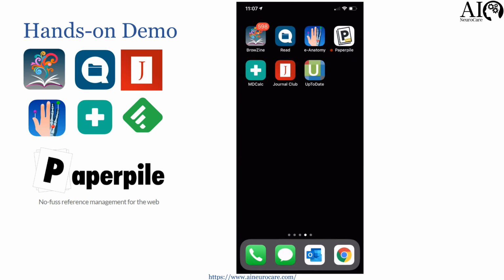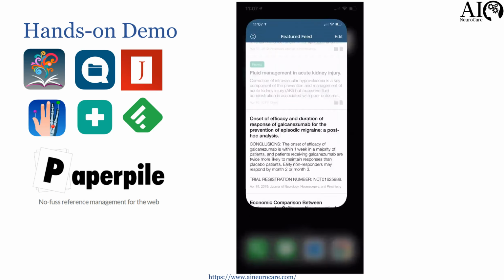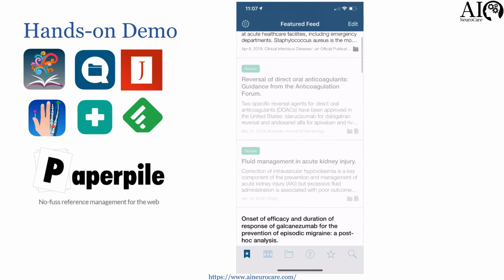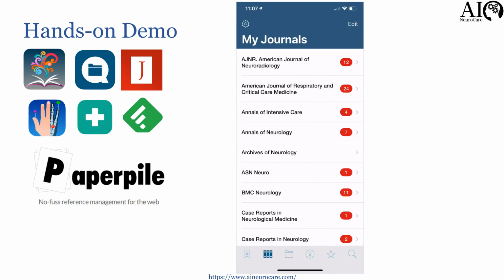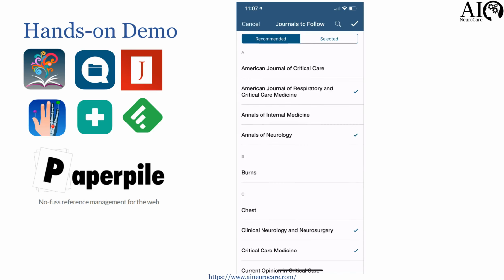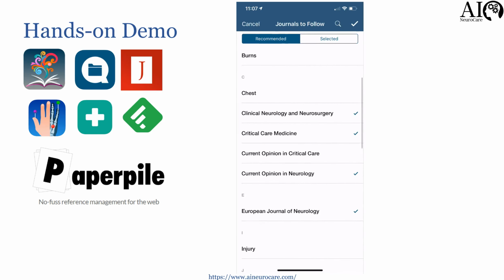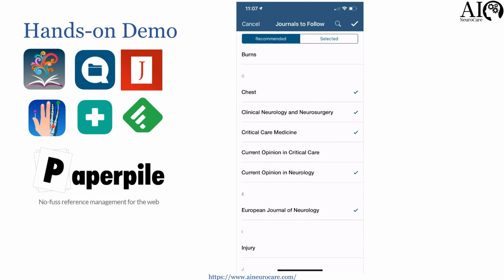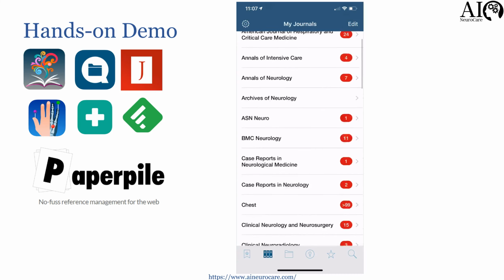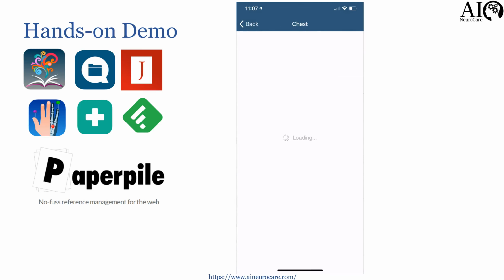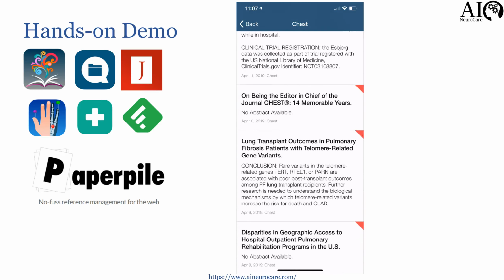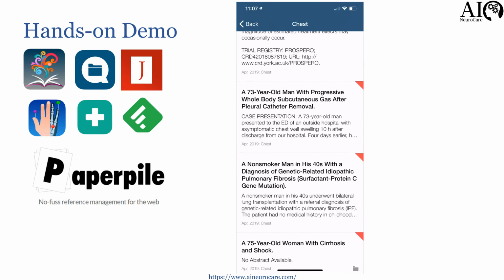The second app we're going to look at today is Read by QxMD. Exactly like Browsign, you can go and look at My Journals. You can edit over here and add, for example, Chest. I added that journal, and if I go in, I can see that Chest has more than 99 papers that I have to read, and I can go back and look at all these articles.